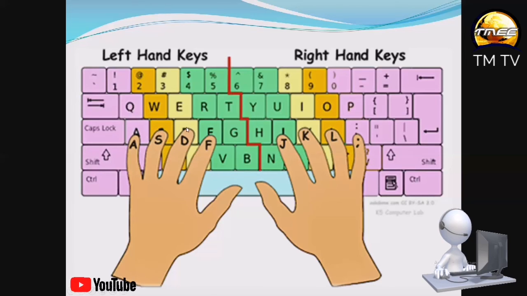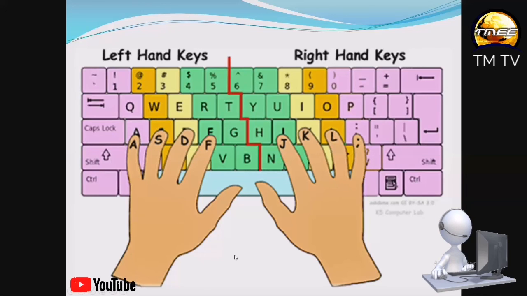So let's count 1, 2, 3, 4, 5, 6, 7, 8, 9. Then we have the bottom row keys. That one we have 7. Our focus is the home row.